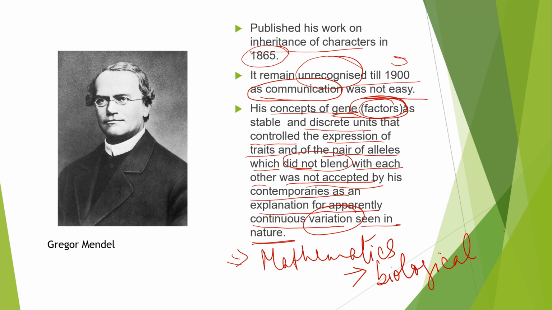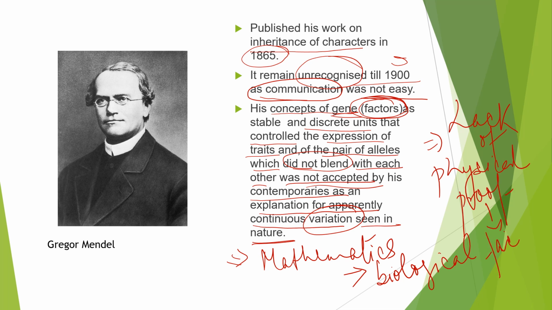Finally, Mendel's work suggested that these factors or genes existed, but he could not provide any physical proof for the existence of the factors. So lack of physical proof was there for his so-called factors, which are now called genes. He couldn't prove that. So in 1865 it was done. Then again in 1900 what happened? We will see that.